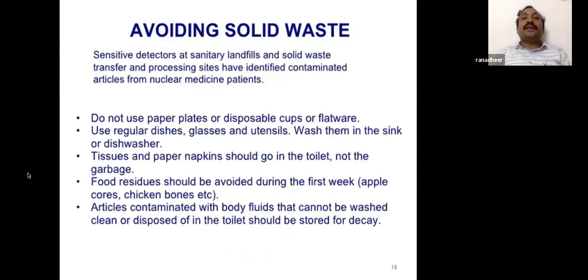Sensitive detectors at sanitary landfills and solid waste transfer and processing sites have identified contaminated articles from nuclear medicine patients. Do not use paper plates or disposable cups or flatware. Use regular dishes, glasses, and utensils. Wash them in the sink. Tissues and paper napkins should go into the toilet, not in the garbage. Food residues should be avoided during the first week. That's why we ask them to take curd rice, so that there is no wastage left. Articles contaminated with body fluids that cannot be washed clean or disposed of in the toilet should be stored for decay.